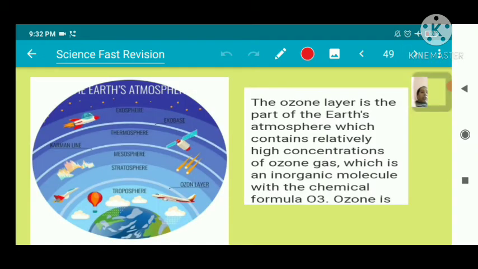The ozone layer is the part of the Earth's atmosphere which contains a relatively high concentration of ozone gas, an inorganic molecule with the chemical formula O3. This is the ozone layer.